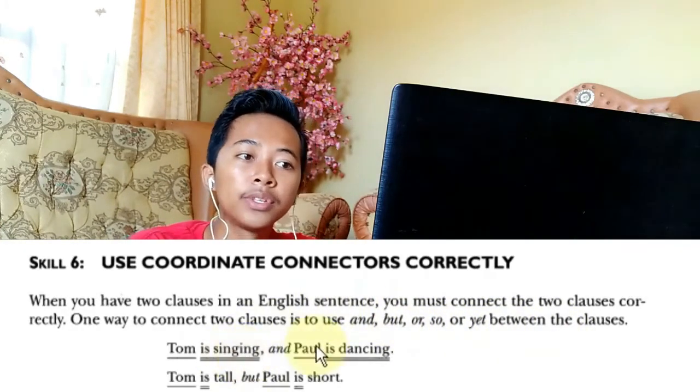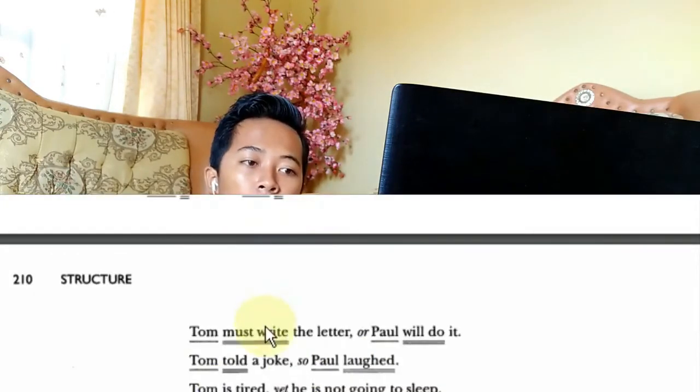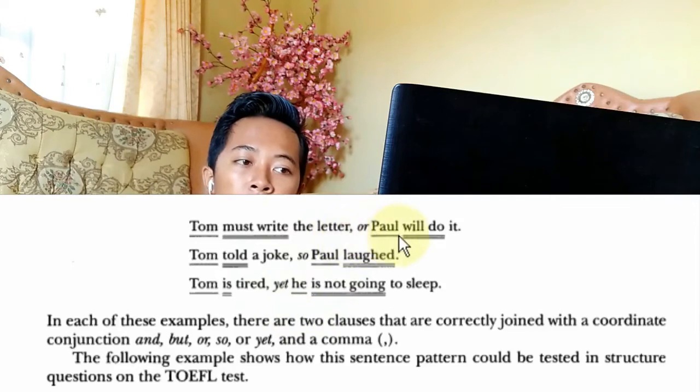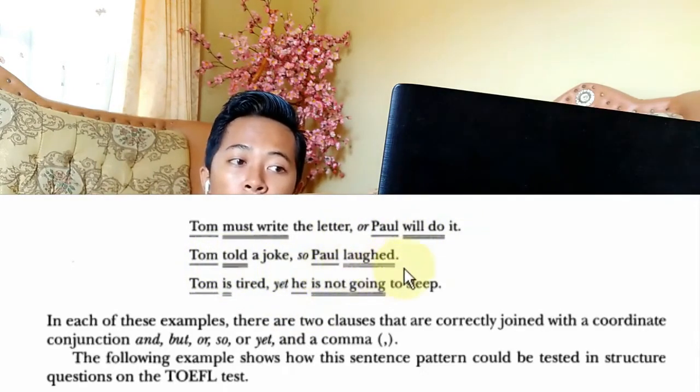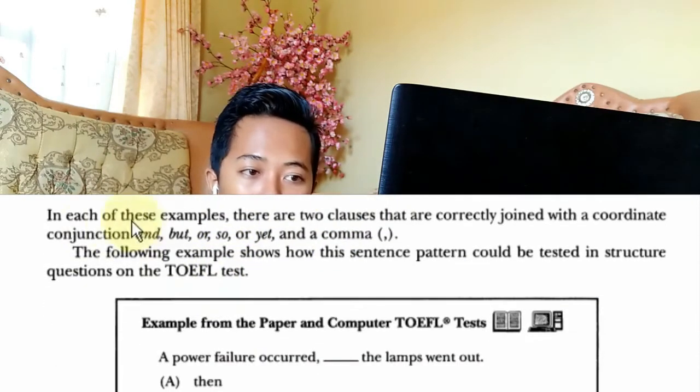Examples: Tom is singing and Paul is dancing. Tom was late, but Paul was early. Tom will do it later or Paul will do it. Tom took a job, so Paul did too. Tom is tired, yet he is not going to sleep.